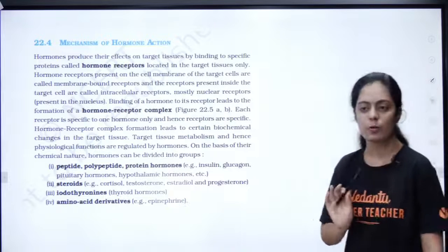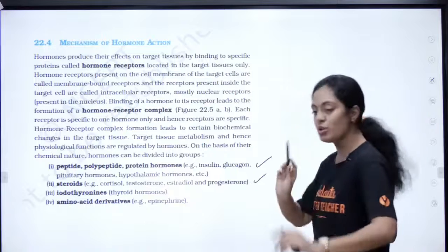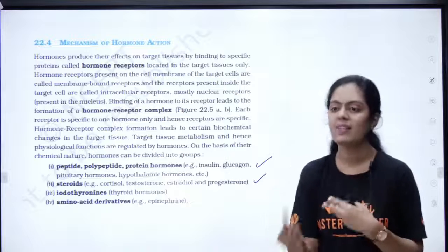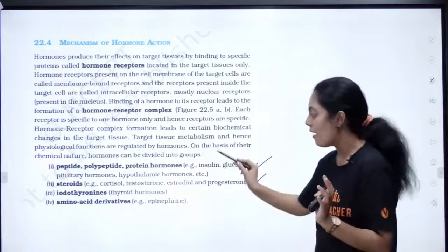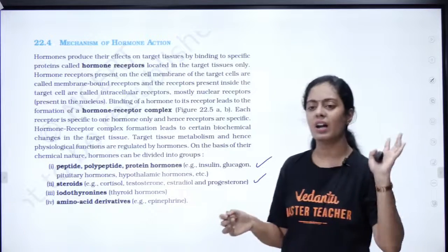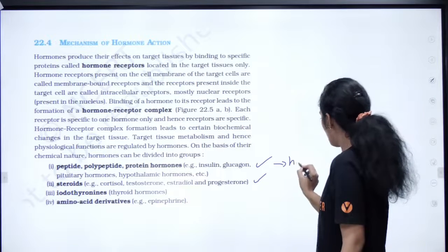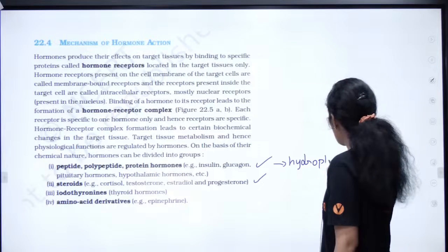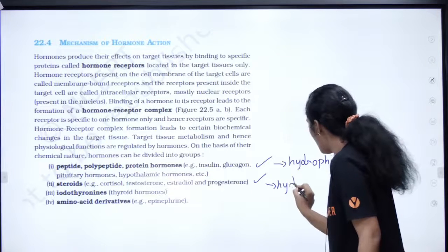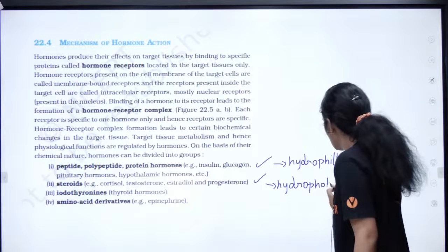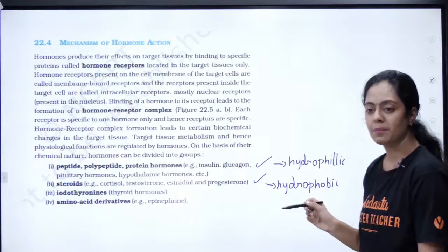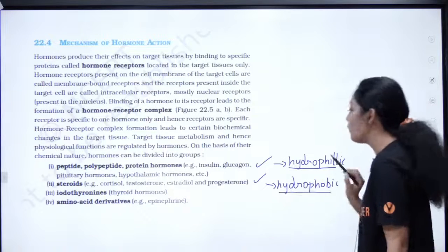Okay, I'll just ask you one question. Let me take these two. These two are the majority of the hormone. Okay, so idhula edu vanda hydrophobic, edu vanda hydrophilic. Okay, you have a peptide hormone and you have a steroid hormone. In this, which is hydrophobic and which is hydrophilic? So this protein hormone are hydrophilic, correct? Whereas the steroid hormone are hydrophobic. ஆமாவா இல்லையா பசங்களா? Yes or no? Yes or no? Can we continue here? This is hydrophilic, this is hydrophobic.